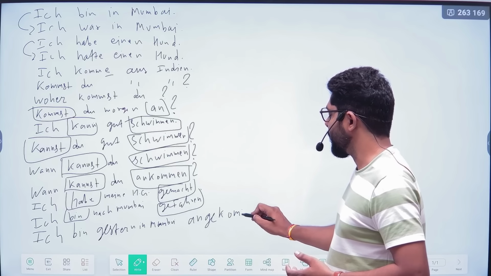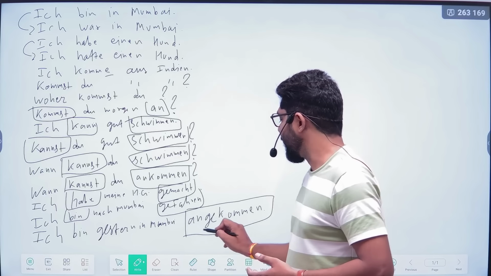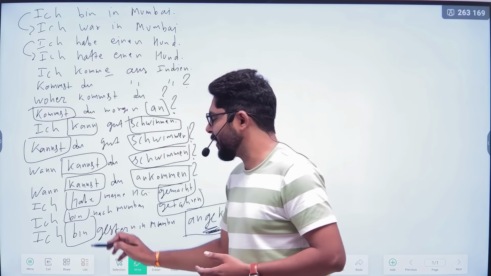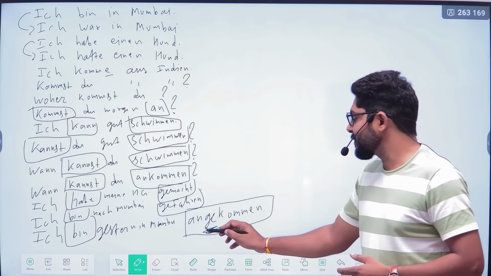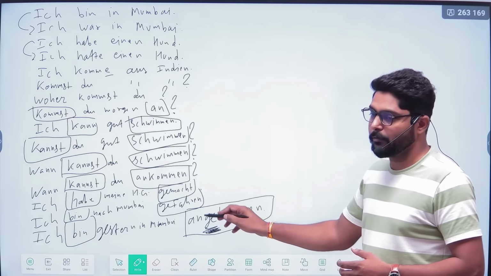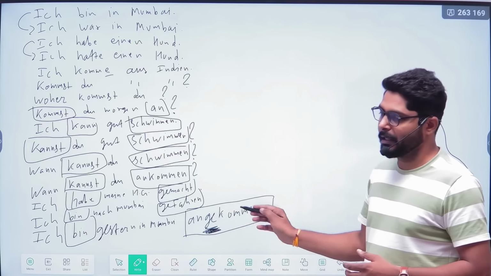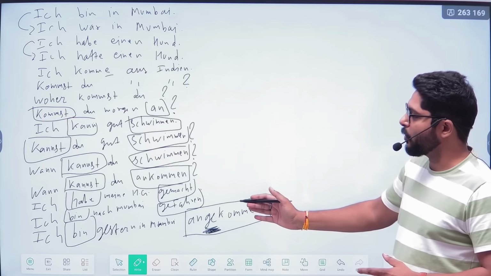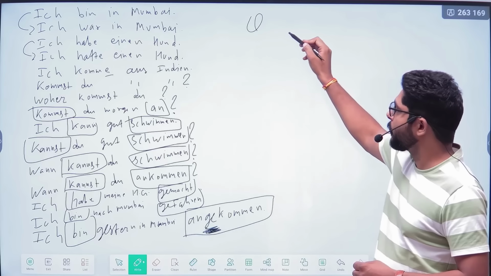So always remember, whenever you are using a separable verb in the perfect form, then between the prefix and the verb, ge will be here, only in the middle of the prefix and main verb. So all these kinds of sentences, and now we are making the question also.